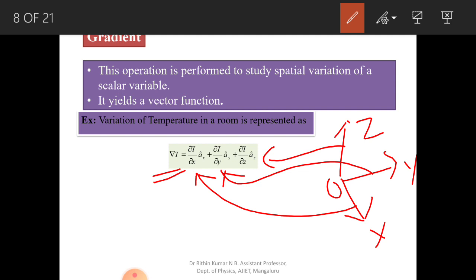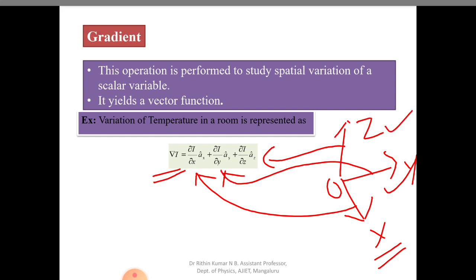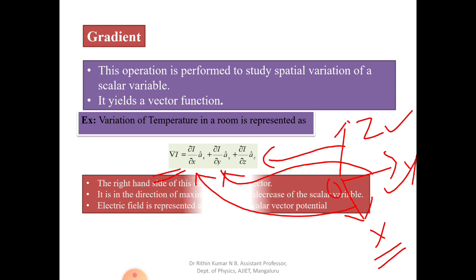So temperature is generally a scalar quantity. If you measure it along the x direction, y direction and along the z direction, this temperature can be converted into a 3-dimensional quantity. Understood? So that is along ax cap, along ay cap, as well as along the az cap. And what are these ax, ay and az? Ax is the unit vector along the x direction, ay is the unit vector along the y direction, and az is the unit vector along the z direction. Okay.